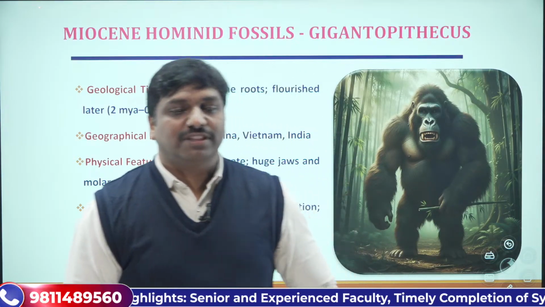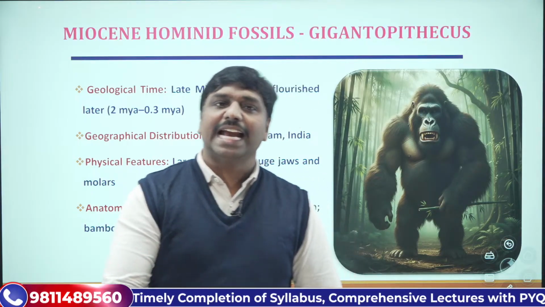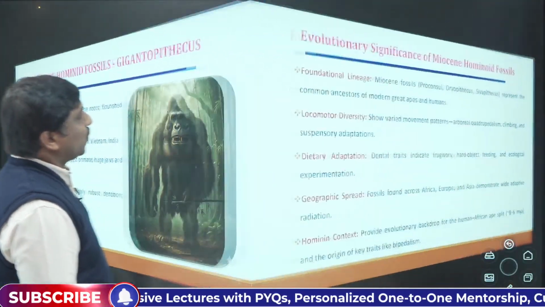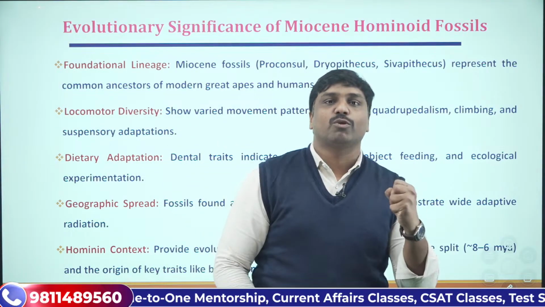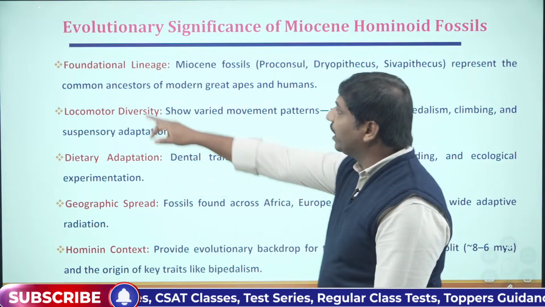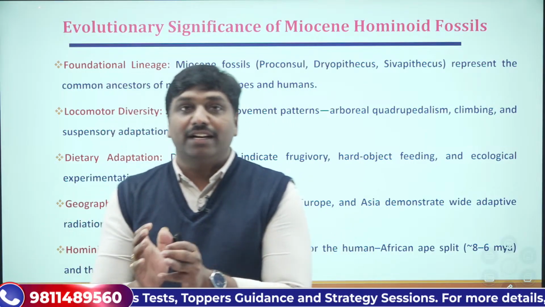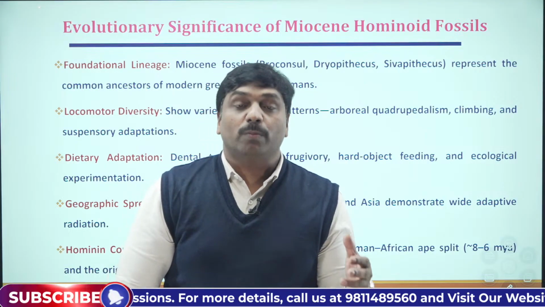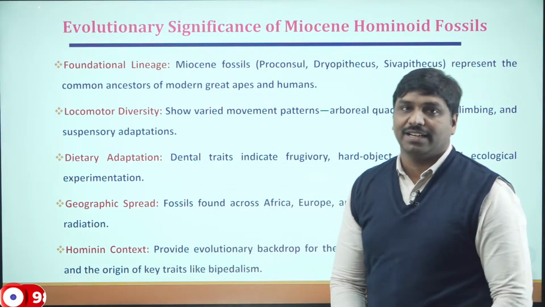Now let us proceed further to how these Miocene hominoid remains helped in understanding the human evolution process. What is the significance of it? First and foremost, what these Miocene hominoids have given to us is that they provided systematic or foundational evidence for the ancestral lineage. It provided a kind of ancestral stock. It showed that these animals could be the probable ancestors of humans. So that was one thing that they have given to us.